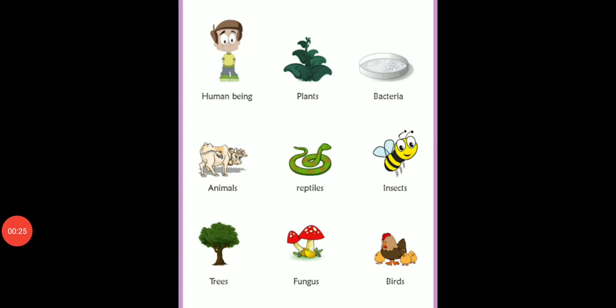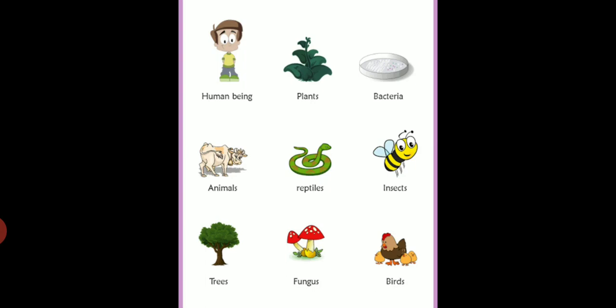Now all of you look at this one. I'll show you the picture. This is a nameless activity for you. You have to name them. Now see this one. We can grow, move, breathe and reproduce. We can also feel emotions like anger, fear and happiness. What are we? First letter is L. Name it. What are we?